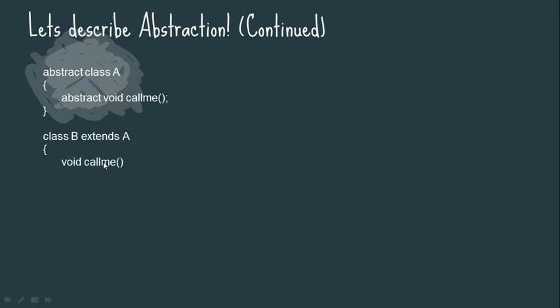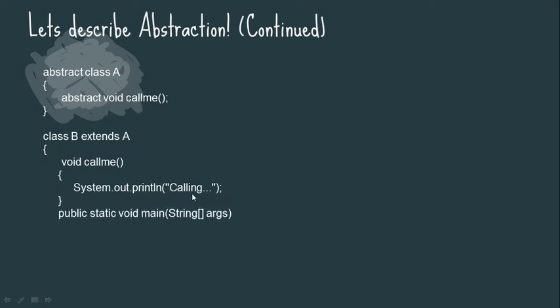This method is defined here, and in this method we are going to display something, System.out.println calling, and we are going to print through the main method. So public static void main String args.